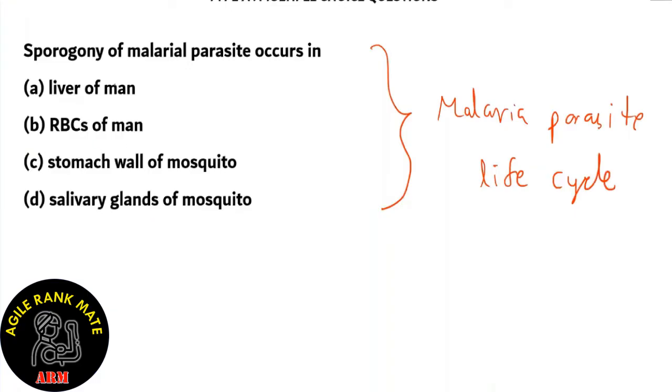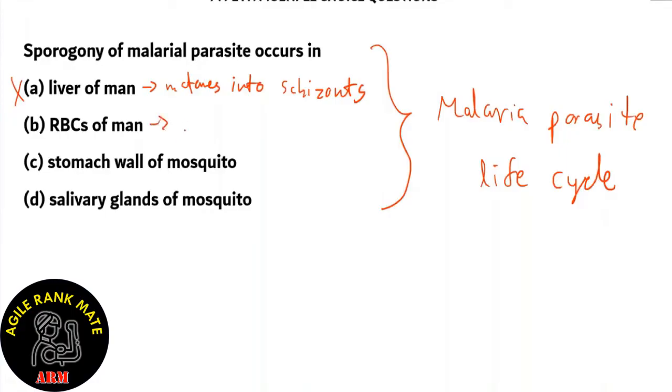So, what happens in the liver of man during the malarial parasite life cycle? In the liver of man, the parasite matures into schizonts. So this is not sporogony, so option A is incorrect. What about option B, RBCs of man?